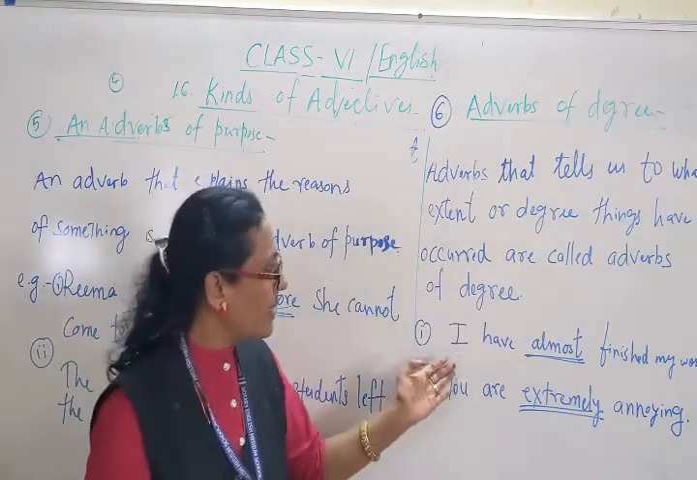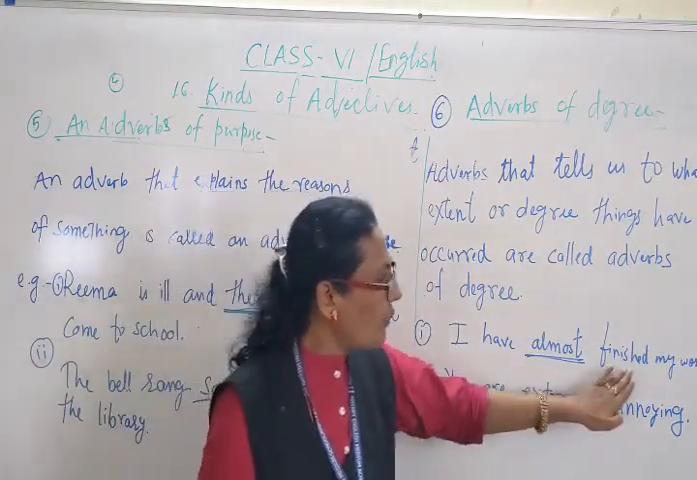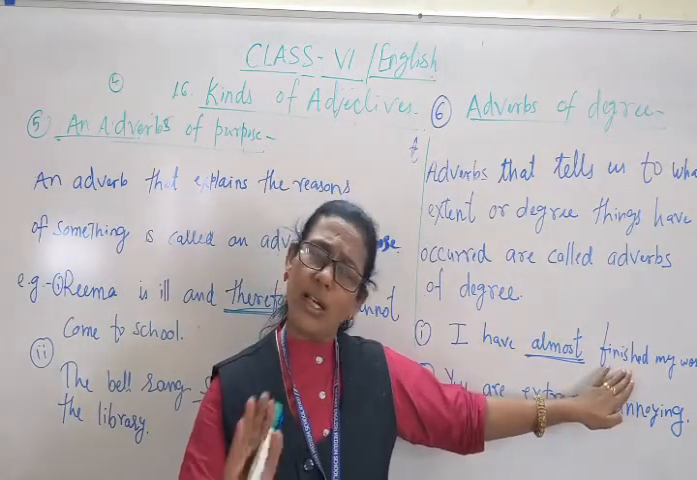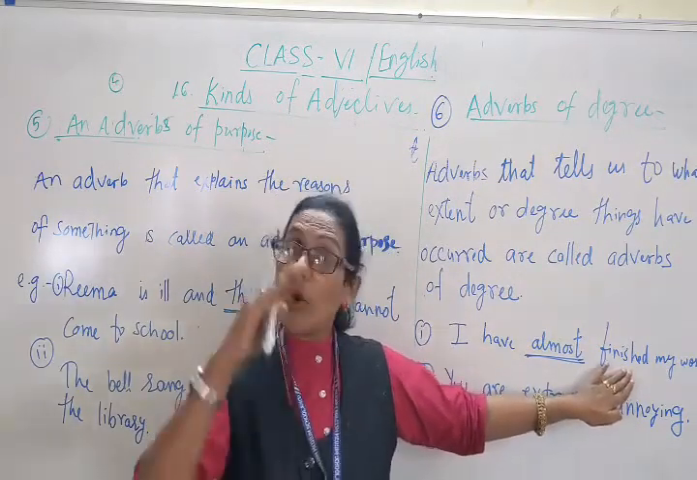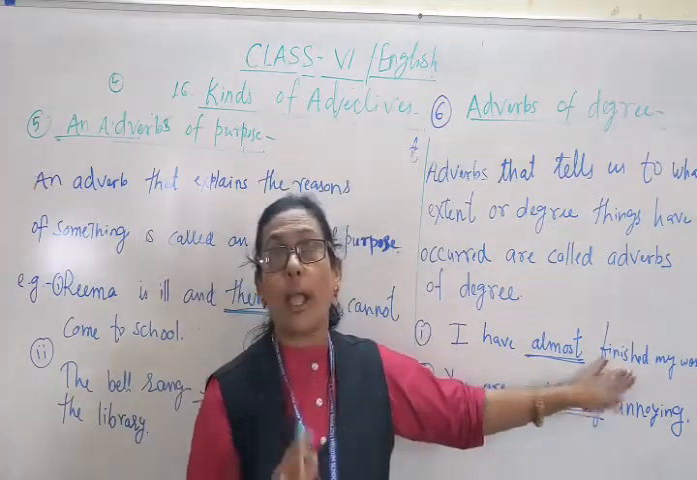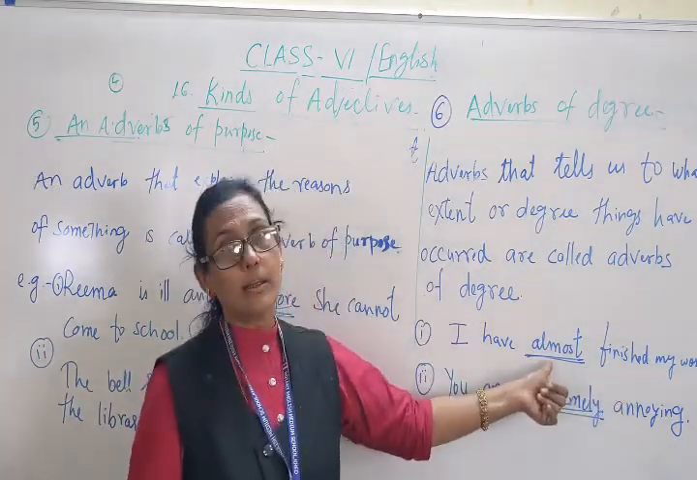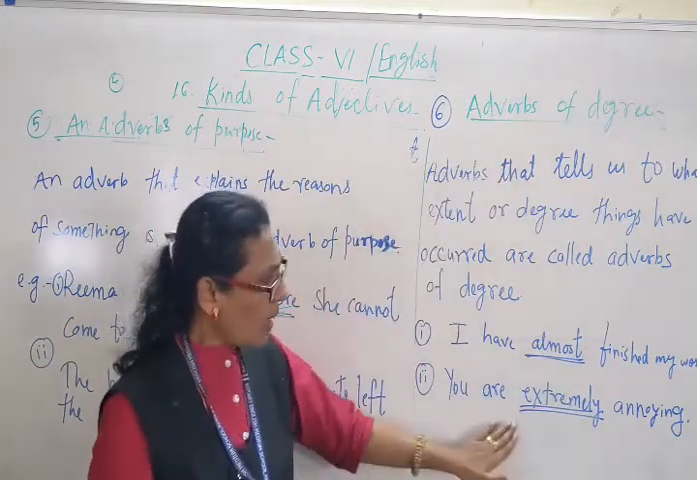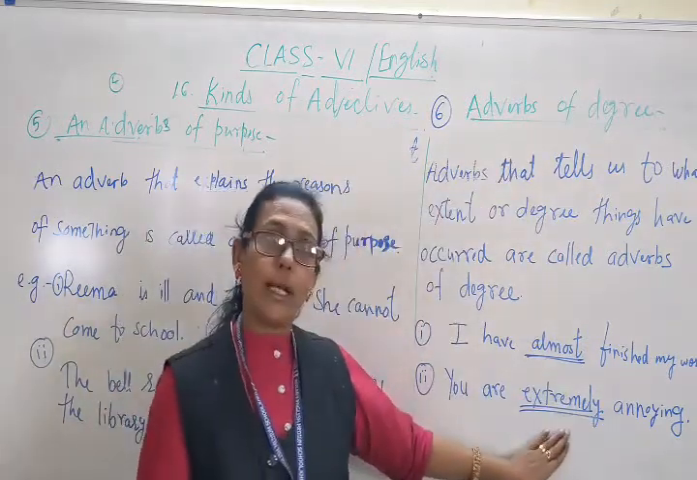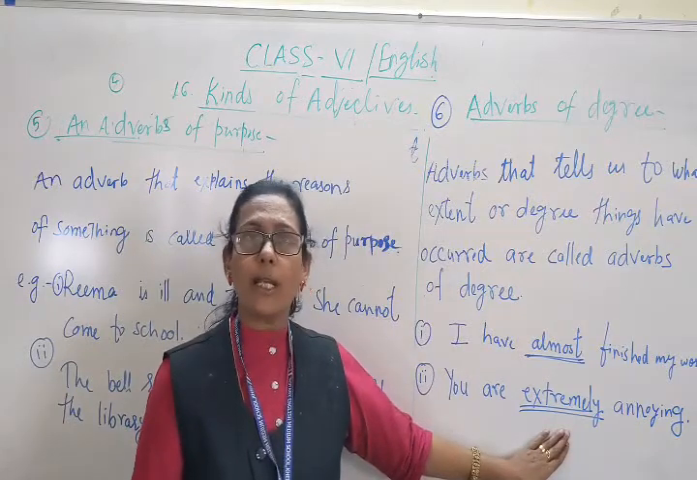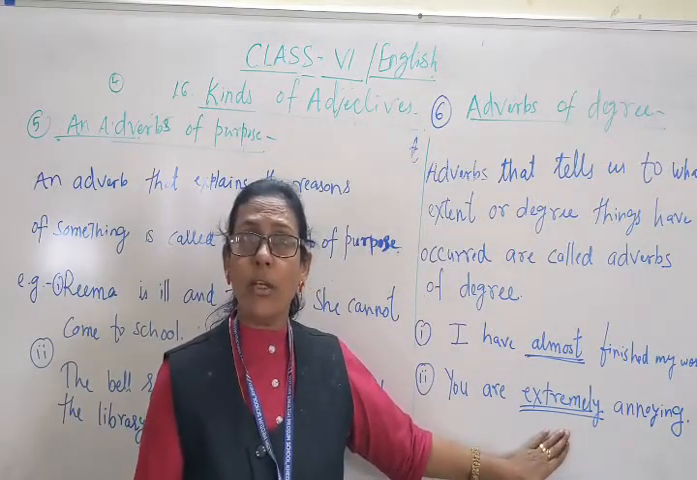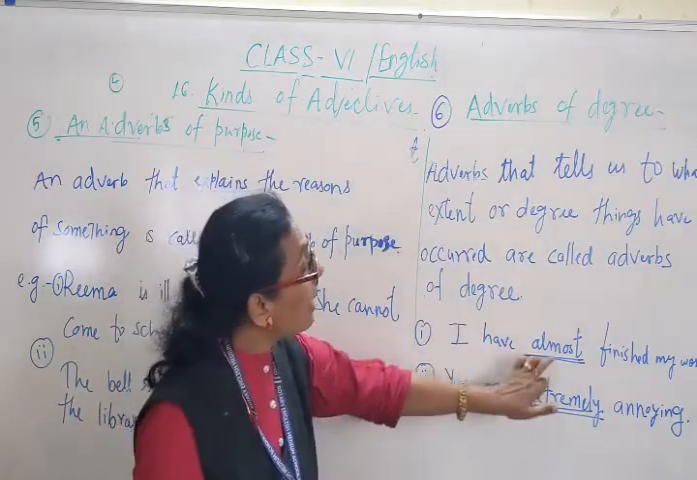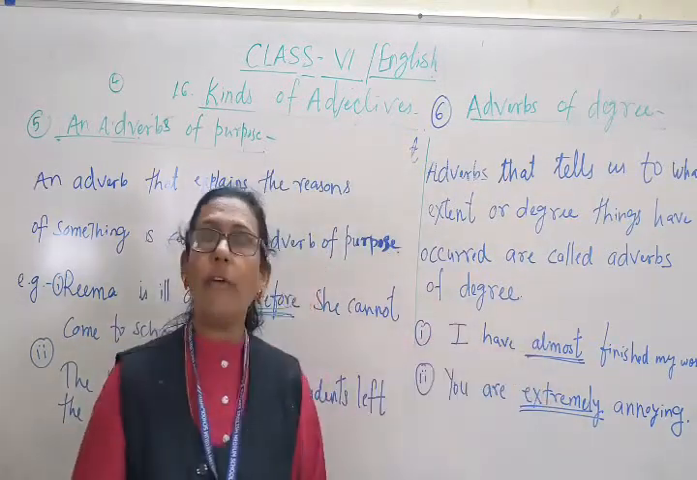For example, I have almost finished my work. Almost, it is about to be finished. To what extent? Almost finished. Almost is an adverb, that is an adverb of degree. You are extremely annoying. Extremely, very much. That is the degree. So these adverbs are called adverbs of degree.